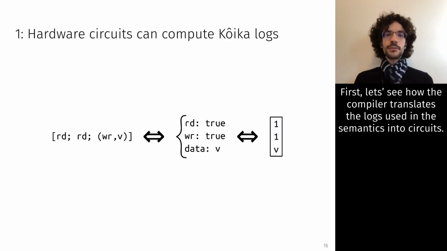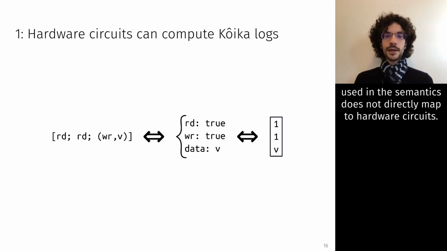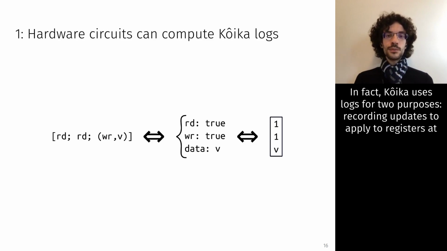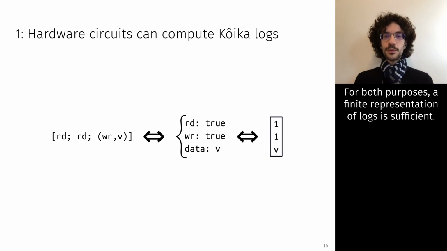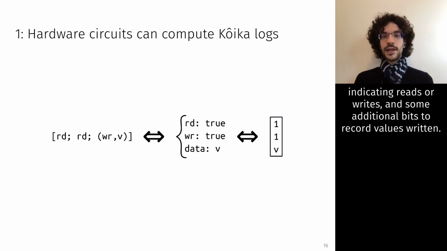First, let's see how the compiler translates the logs used in the semantics into circuits. Of course, hardware circuits are finite, and so the naive unbounded log representation used in the semantics does not directly map to hardware circuits. But there's a trick. In fact, Koika uses logs for two purposes: recording updates to apply to registers at the end of each cycle, and tracking reads and writes to detect conflicts. For both purposes, a finite representation of logs is sufficient. Thus, our compiler translates Koika programs into circuits that track 2 bits per register indicating reads or writes, and some additional bits to record the values written.